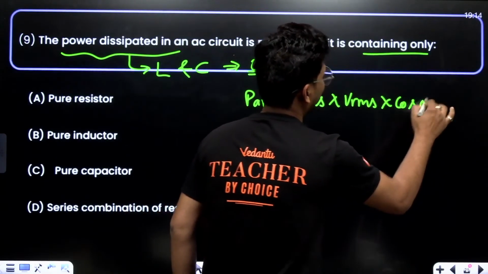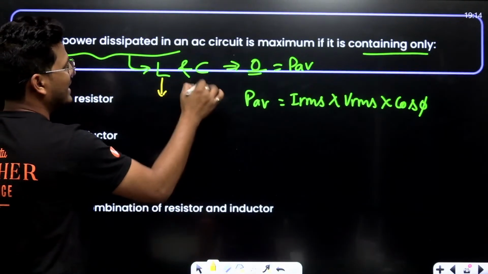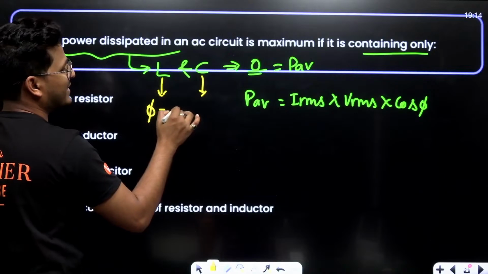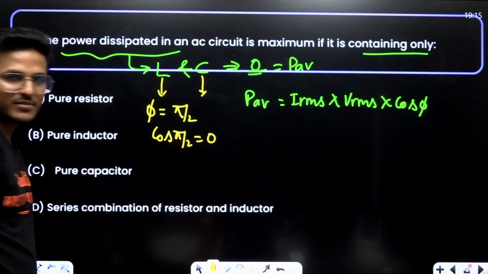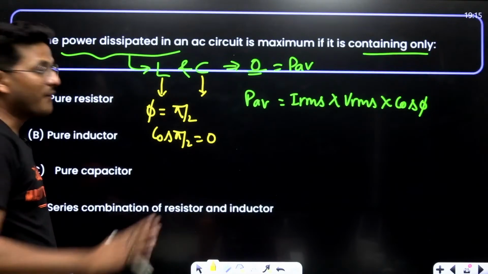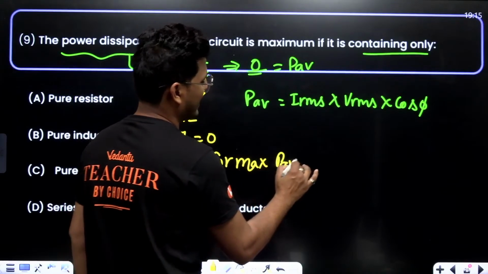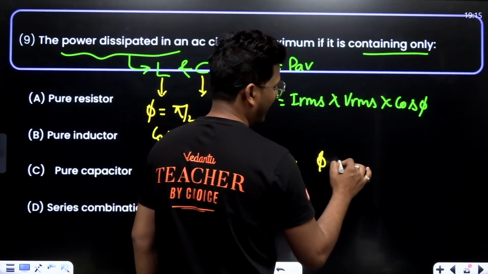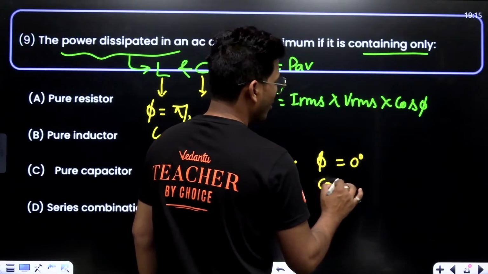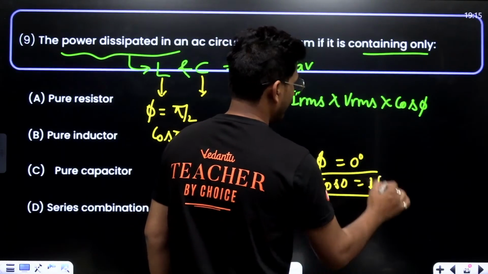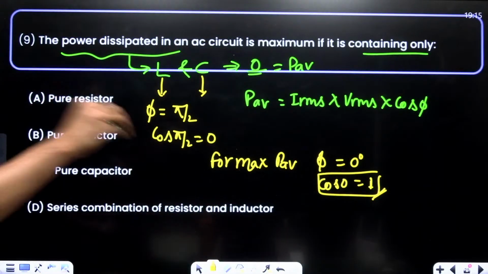As we know, in L and C the value of phi is pi by 2 and cos pi by 2 is 0. So for maximum P average, phi should be 0 degrees, so that cos 0 equals 1. Just because, as we know, the maximum value of cos is 1, that is at 0 degrees.